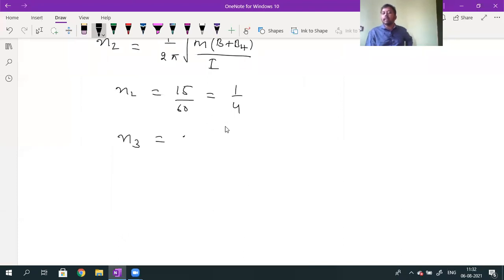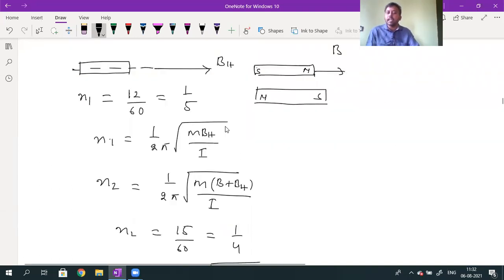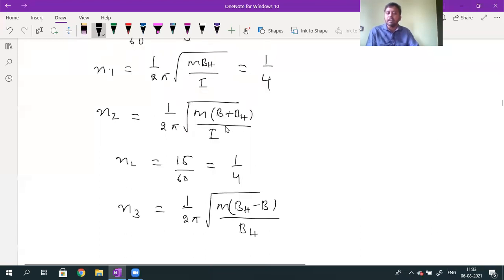N3 formula will be given by 1 by 2 pi into root over the magnetic moment value. Whenever it is reversed, we get either B minus BH or BH minus B. Here BH is greater than B, so I can write M into BH minus B divided by I. I want to calculate the N3 value only. So here N1 is 1 by 2 pi into root over M into BH by I, and this value is equal to 1 by 5. N2 is 1 by 2 pi into root over M into B plus BH by I, and this value is equal to 1 by 4.